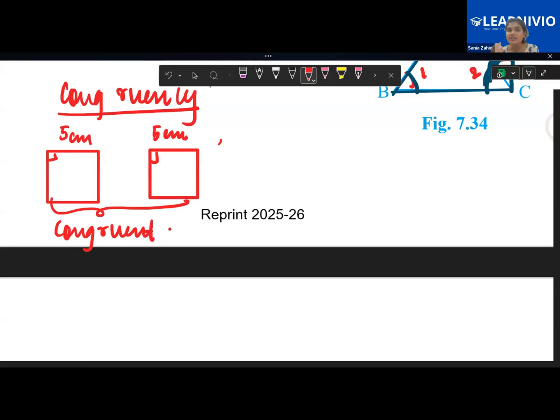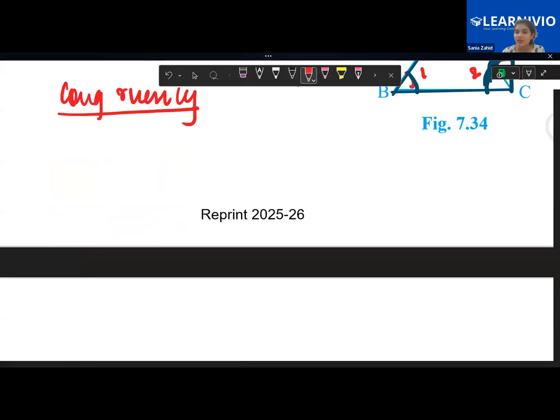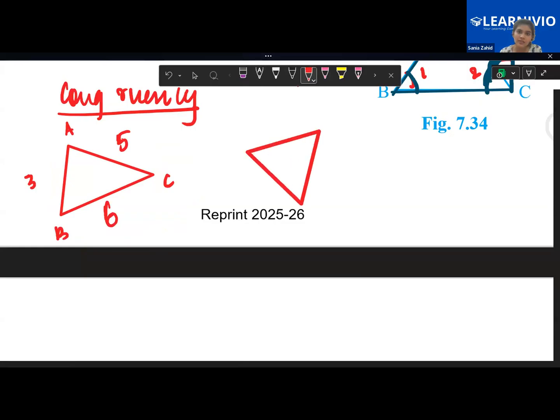Now, why are we actually studying congruency? What is its basis? You may say, ma'am, there doesn't seem to be any significance if you're giving me two similar figures and saying they are equal. But when I talk about triangles, a triangle can be aligned in different dimensions. For example, this is triangle ABC with sides 3 centimeter, 5 centimeter and 6 centimeter. And this is another triangle with sides 6 centimeter, 5 centimeter, 3 centimeter.